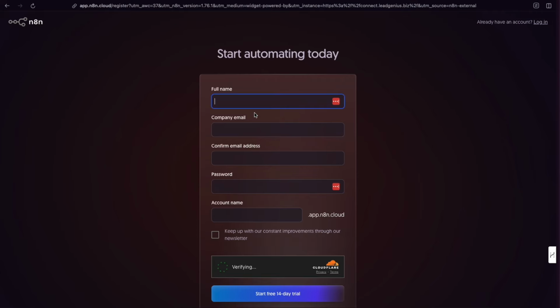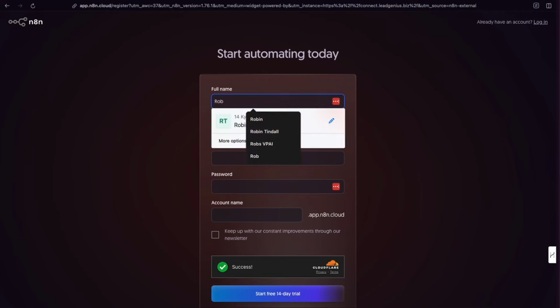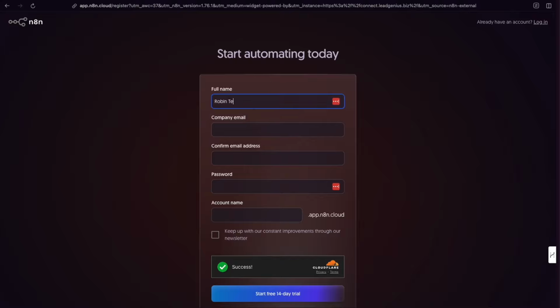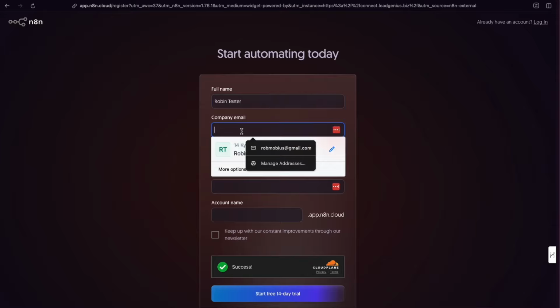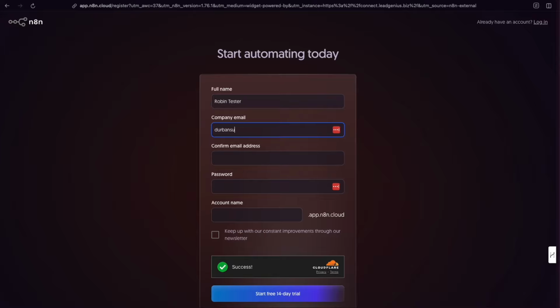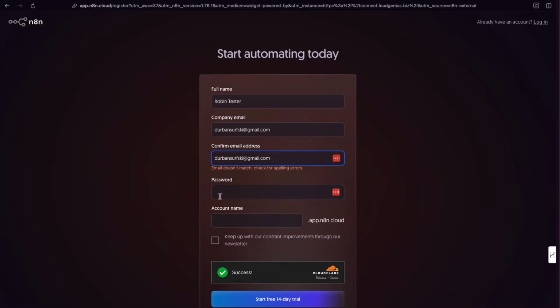So I'm going to pop some details in here. I'm going to give myself a fake name because I have signed up before, so I don't want to be blocked for running a second sign up here. So let's just put in one of my old Gmail addresses and let's hope this works out. All right, that looks the same thing.